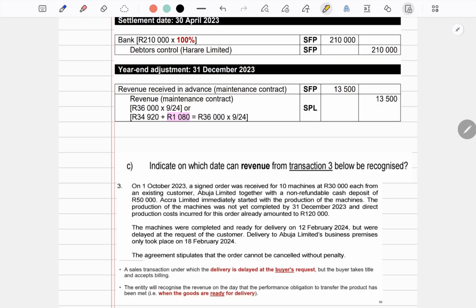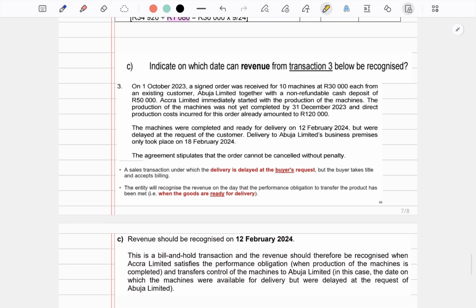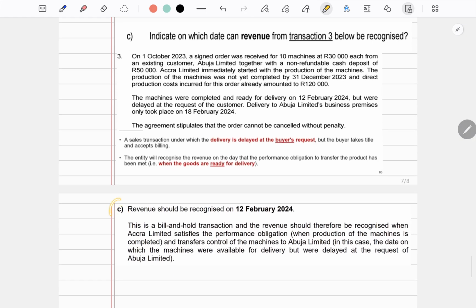From the scenario here, they told us the machines were completed and ready for delivery on the 12th of February 2024, meaning that this is the date that we will recognize our revenue. And this is just the solution that we got from the memo.